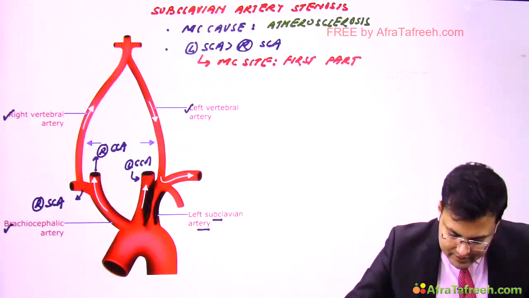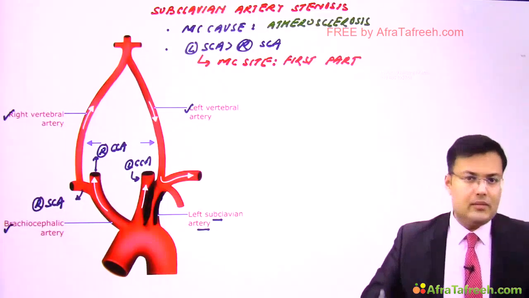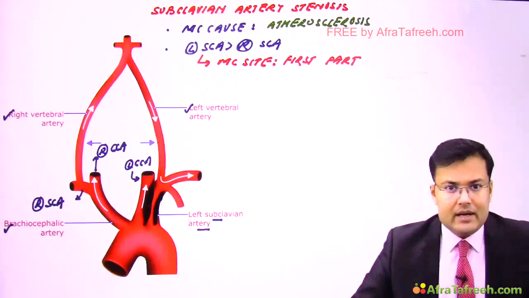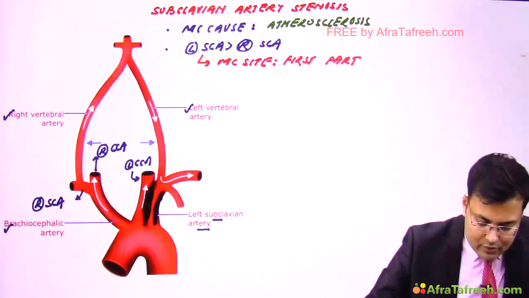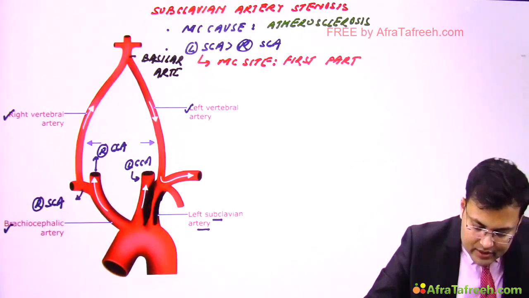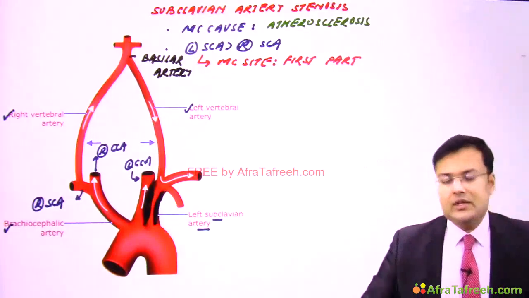Can you see here? So there is stenosis. Now the problem: you can see this vertebral artery, it's a branch of the subclavian artery, and both of these vertebral arteries are going to join and form what? The basilar artery. So this is the vertebrobasilar circulation.